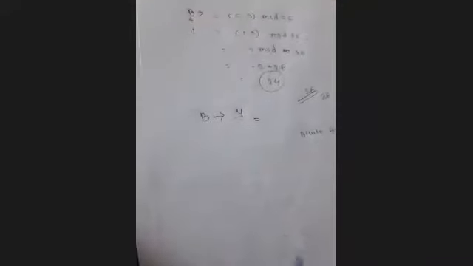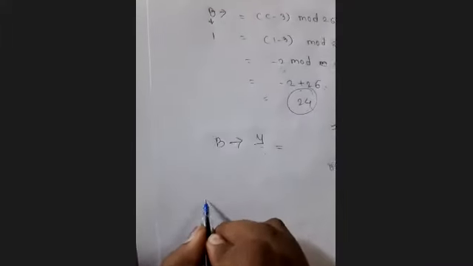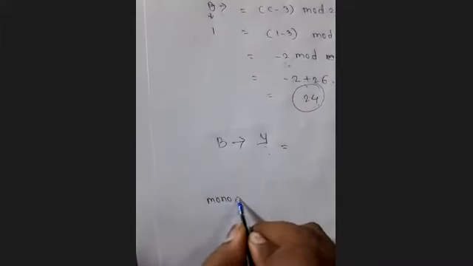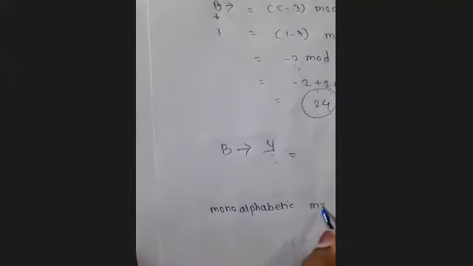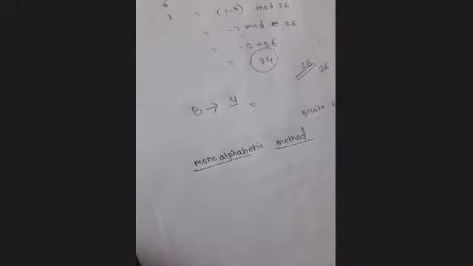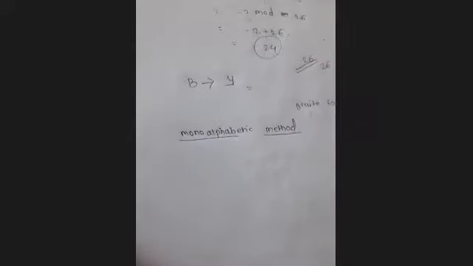Now, if we talk about the next method, that is monoalphabetic method. Okay, monoalphabetic method. Now, in this monoalphabetic method, again we have to deal with the letters.